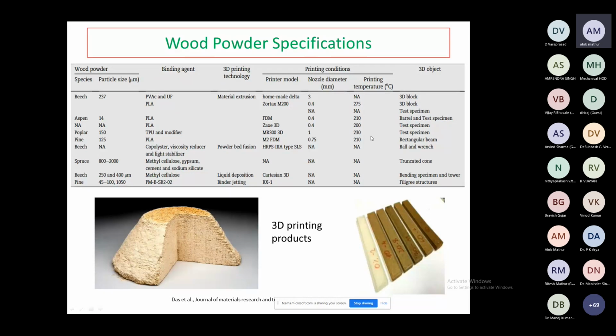Then the object: for different purposes, like a bending test specimen or a tensile test specimen, we can produce and test a small component already. You have seen different types of parts already produced with the help of wood powder. These are 3D printing products. They are templated shapes, and you can see that if we vary the wood powder, we have different types of samples.